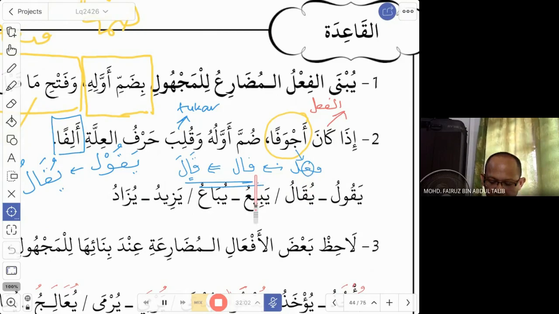For example, this fi'il qala, where you have harful illa in the middle. So instead of fa'ala, the wazan is now fa alif lam. Qa alif lam. So the alif here is the harful illa which is in the middle. This is what they mean by ajwaf. Okay, so idha kana ajwaf. You just translate ajwaf here as fi'il with harful illa in the middle.